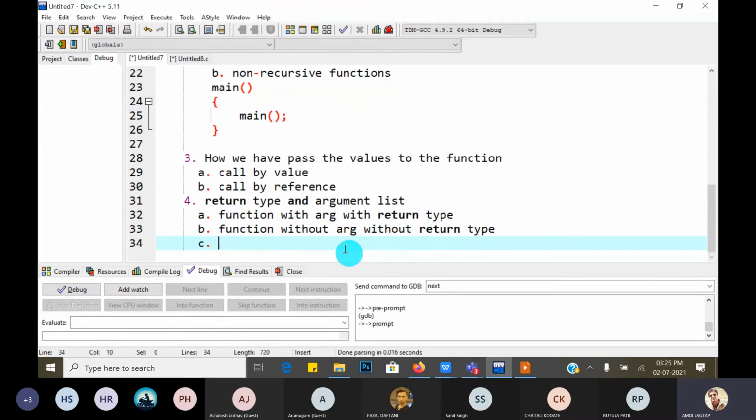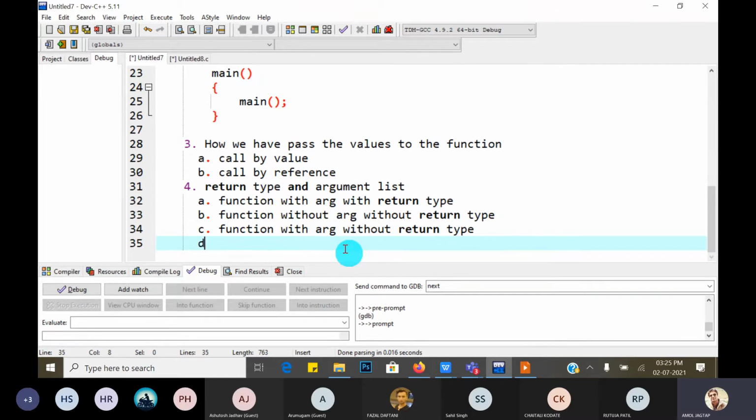Third, function with argument without return type. And the last type, D, function without argument with return type.